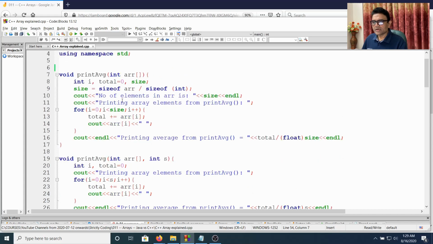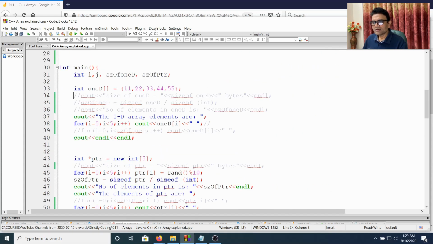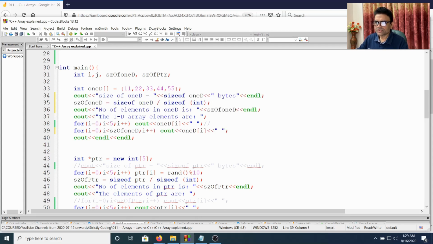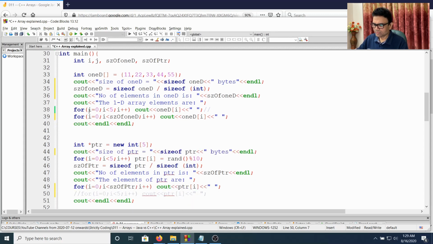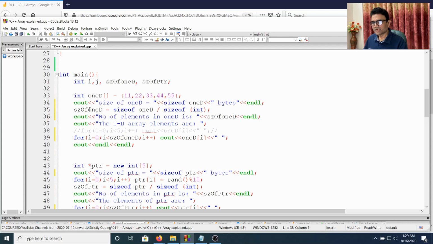Now if I try to pass that array as a parameter to a function, then what will happen? Okay, so now I'm going to calculate the number of elements of that array. Now you see 1D is an array, okay, and now sizeof is an operator. So if I say sizeof 1D, it will give me the number of bytes given to 1D. So since there are 5 integers, the sizeof 1D will give us 20, okay, in terms of bytes.